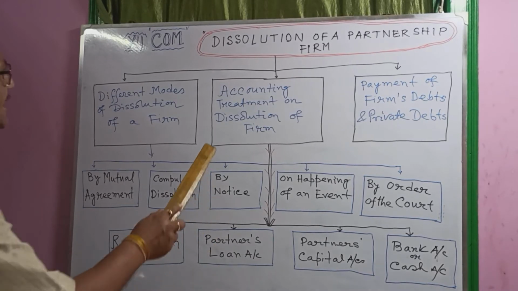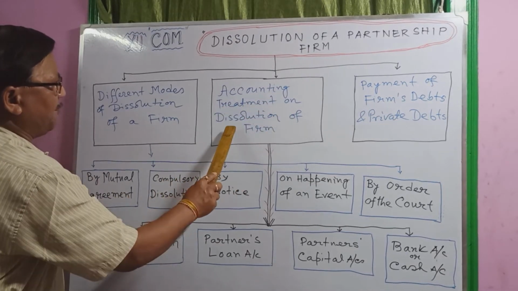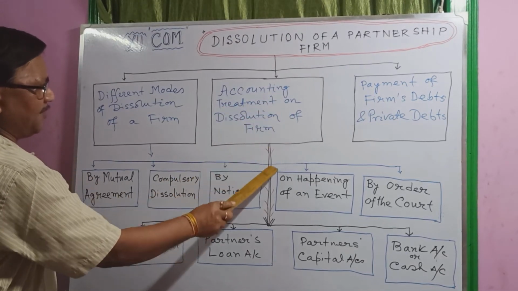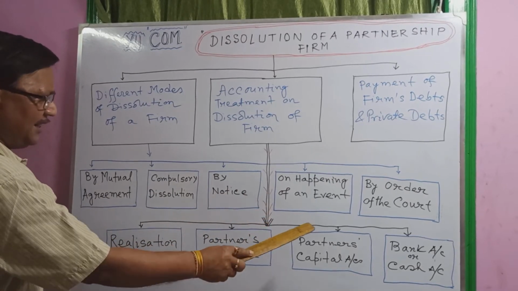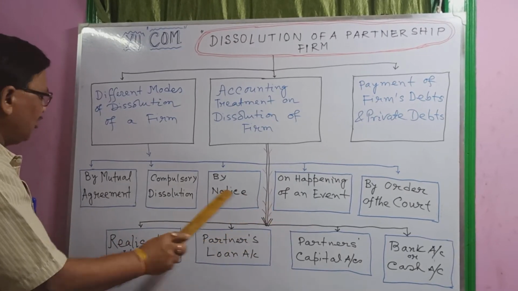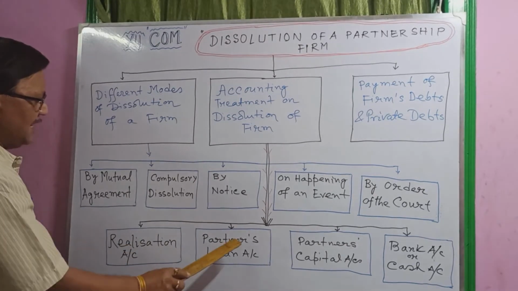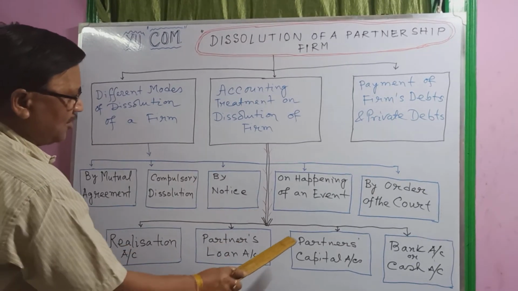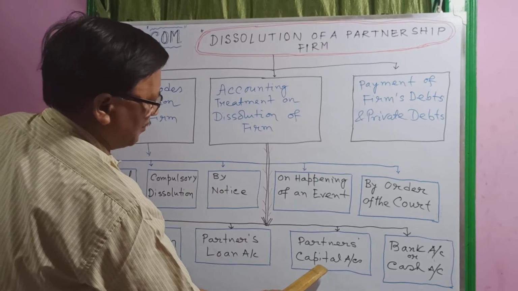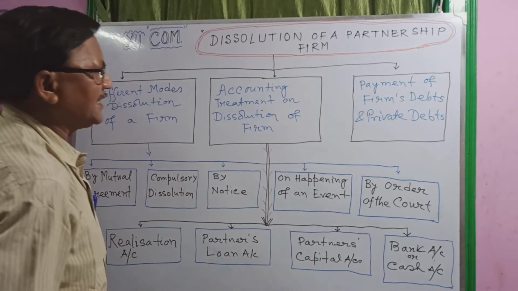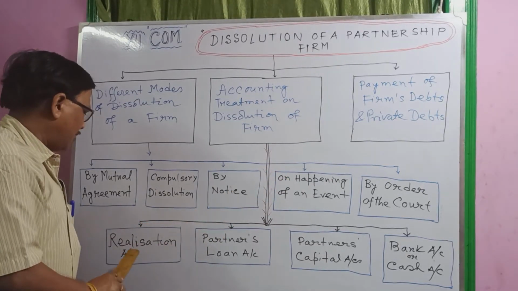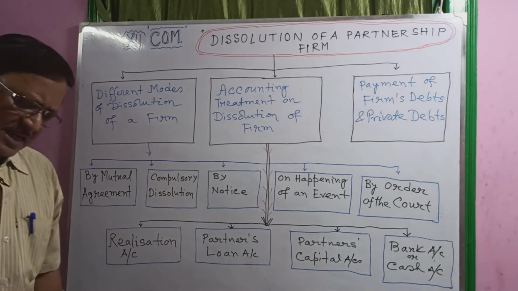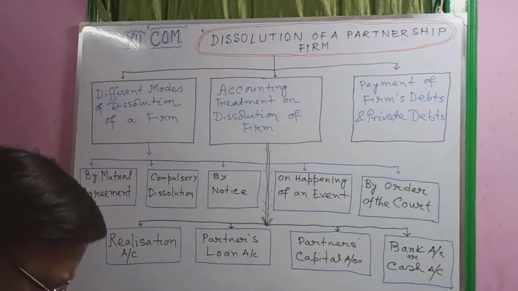Now let us discuss the accounting treatment of dissolution of the partnership firm. There are four steps. First step, realization account; second step, partners' loan account; third step, partners' capital account; and fourth, cash account or bank account. Let us discuss one by one. A realization account is a nominal account.